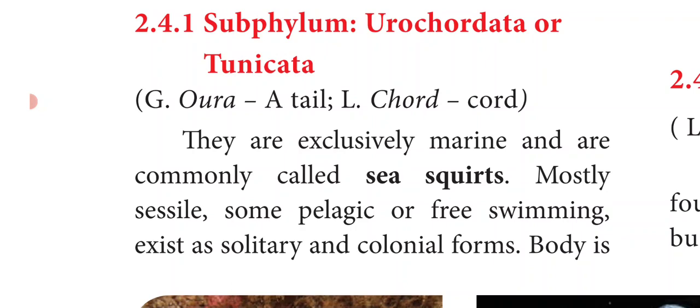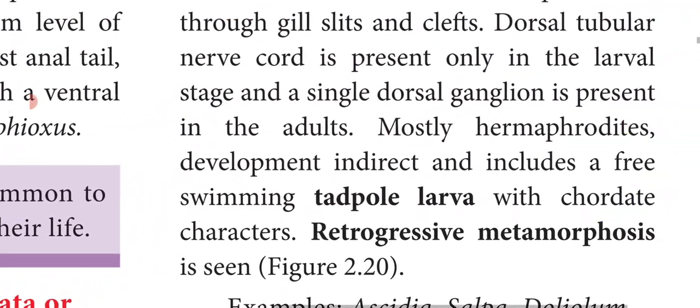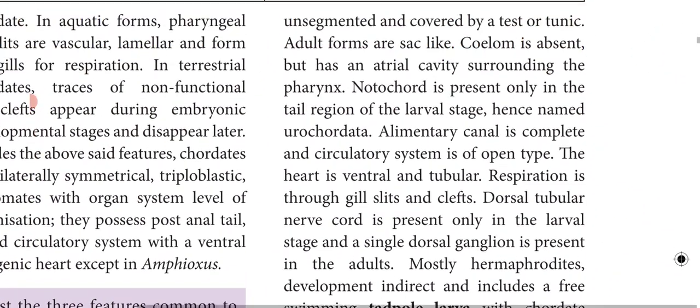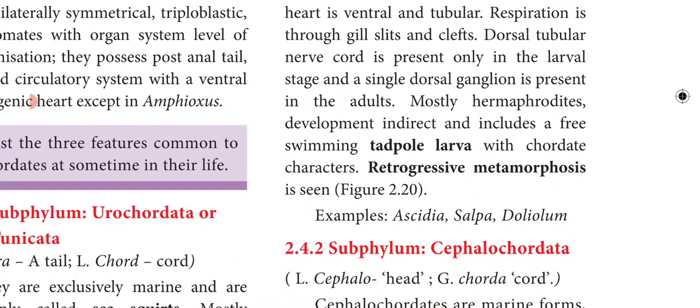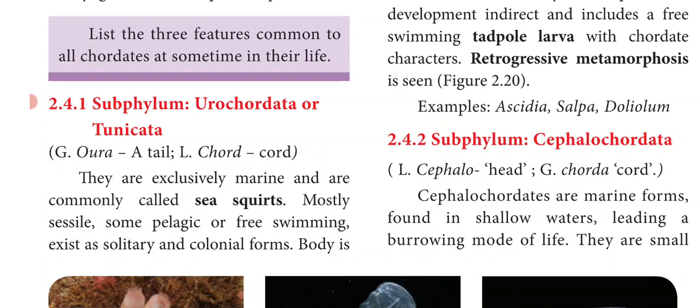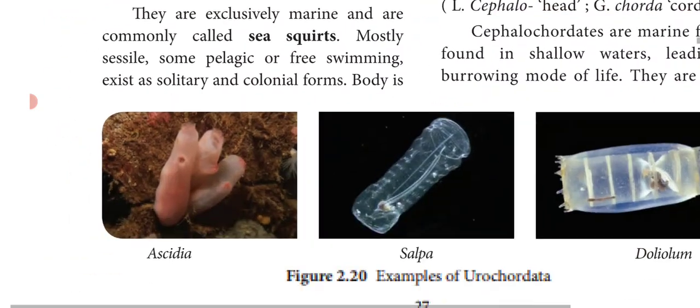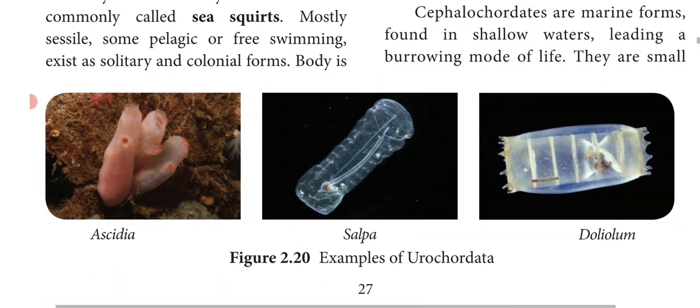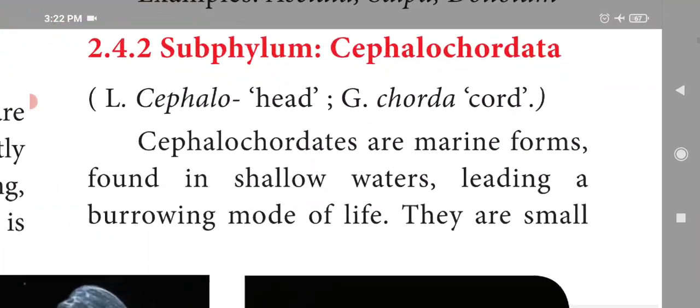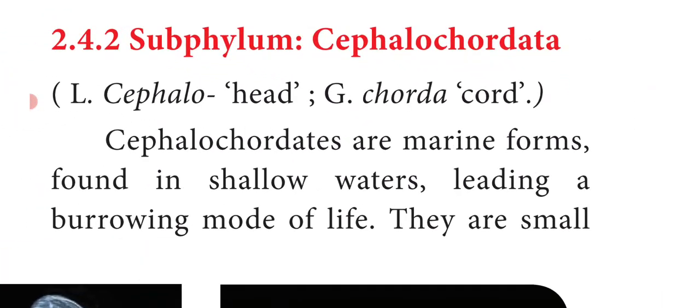It is otherwise called Tunicata because the body is covered by a rubbery outcoat called test or tunic. So the name Tunicata. And here you can see the retrogressive metamorphosis. These are the unique features of the subphylum Urochordata. Examples are Ascidia, Salpa and Doliolum. Next we will see the subphylum Cephalochordata.